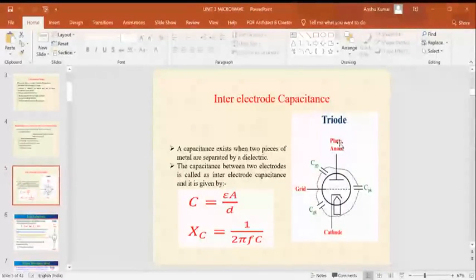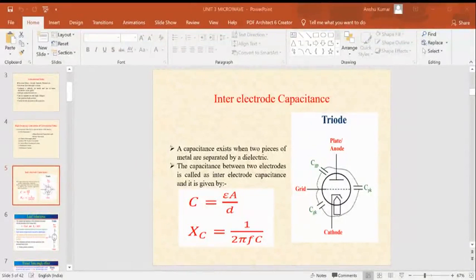Now here you can see the triode. In this triode, one electrode is the anode, one is the cathode, and one is the grid. This is a picture of a triode, and in between the electrodes there is a capacitance. The first question is, where does a capacitance exist?